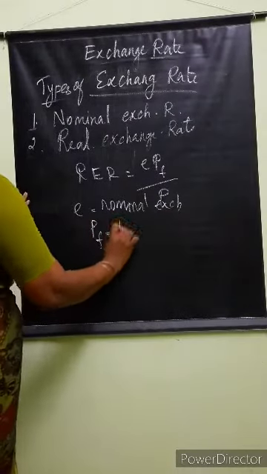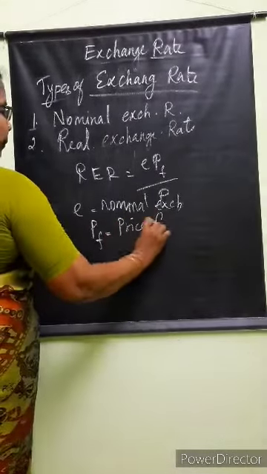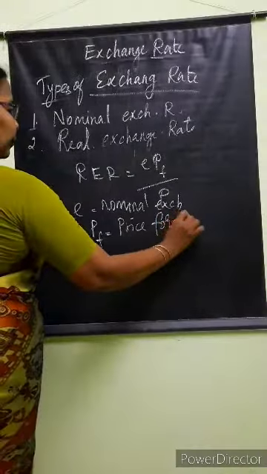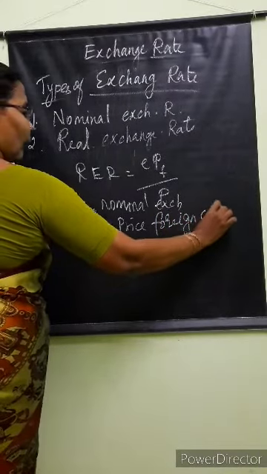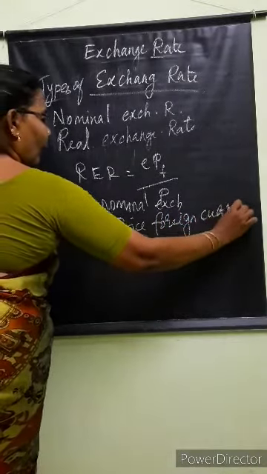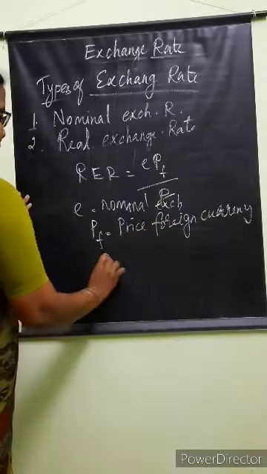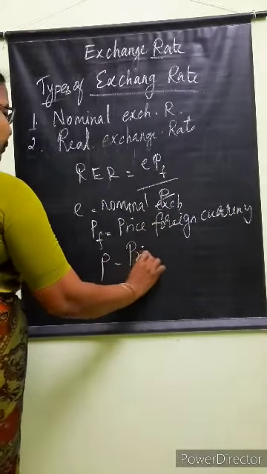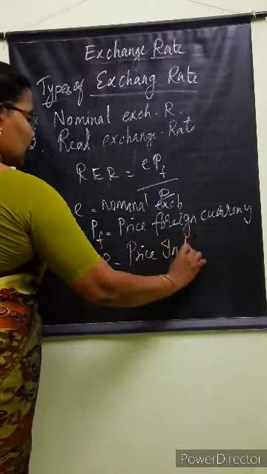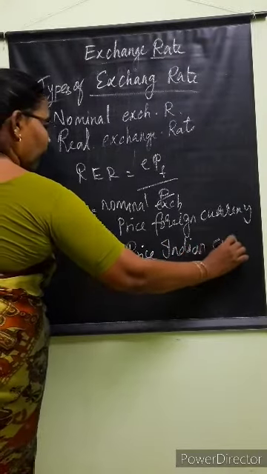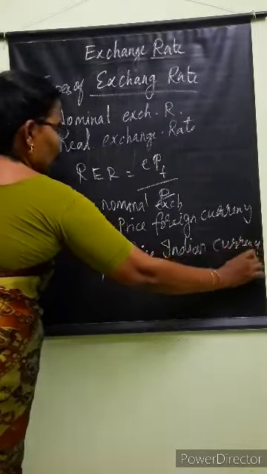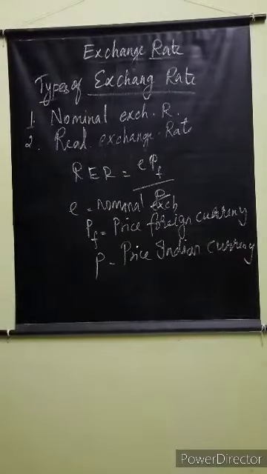PF refers to the price of the foreign currency. P refers to the price of Indian or home currency. So through this calculation, we can calculate the real exchange rate.